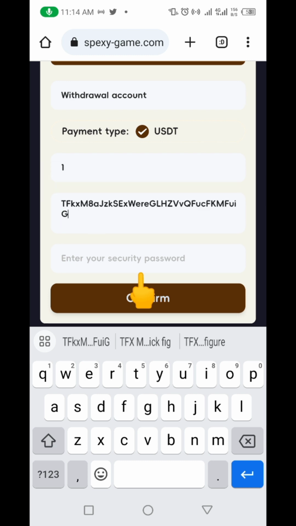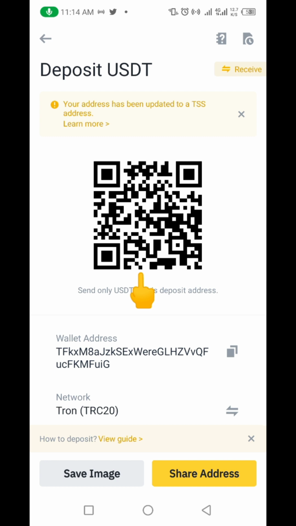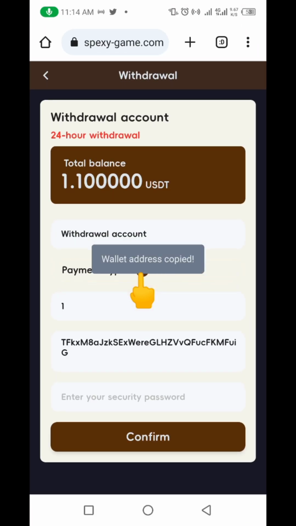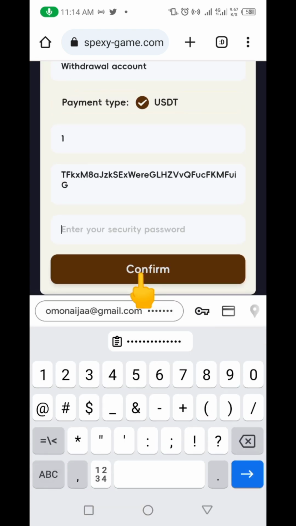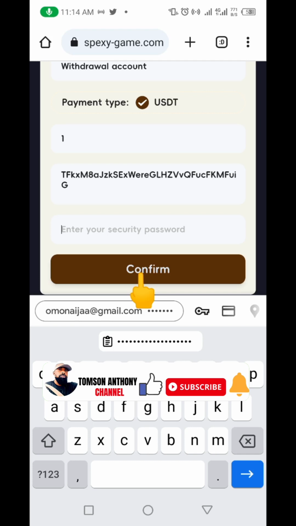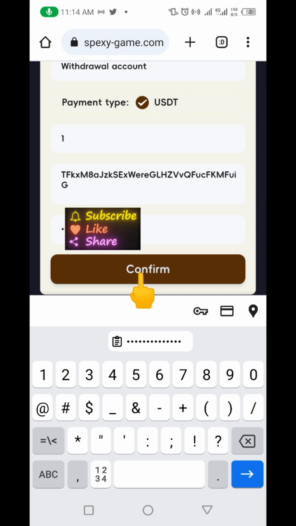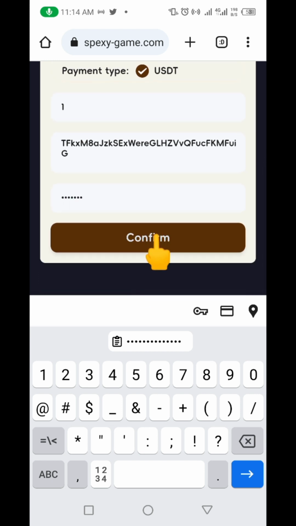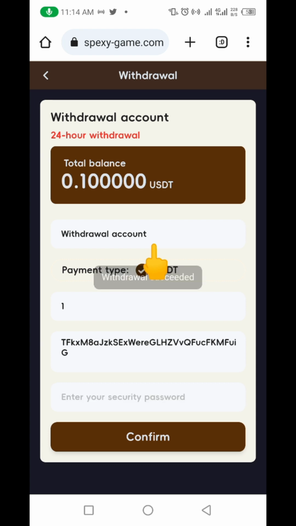Okay, now if I come here, you can see I went to my Binance account. Okay, this is my wallet. I just copied this, my TRC wallet here. I came down here and I paste it here. Okay, so here you're going to put in your withdrawal password. Okay, let me quickly put in my withdrawal password. Okay, so here now what I'm going to be doing now is just to click on this confirm. Okay, if I click on confirm here, okay, you can see my withdrawal has gone successfully, right?